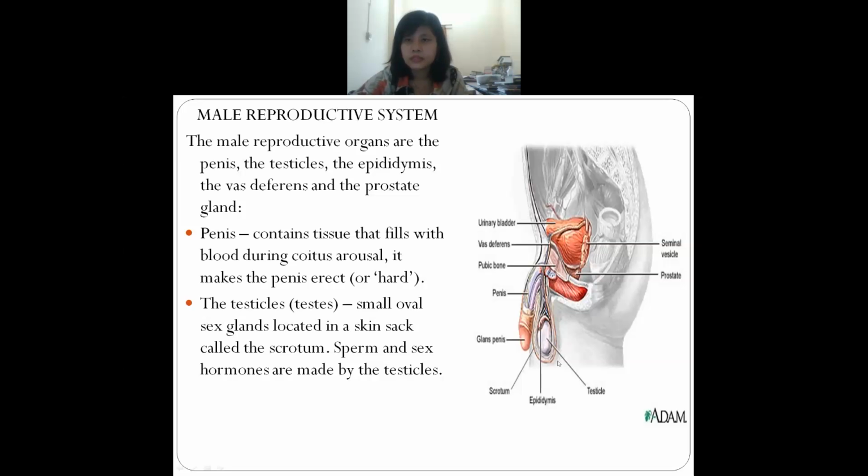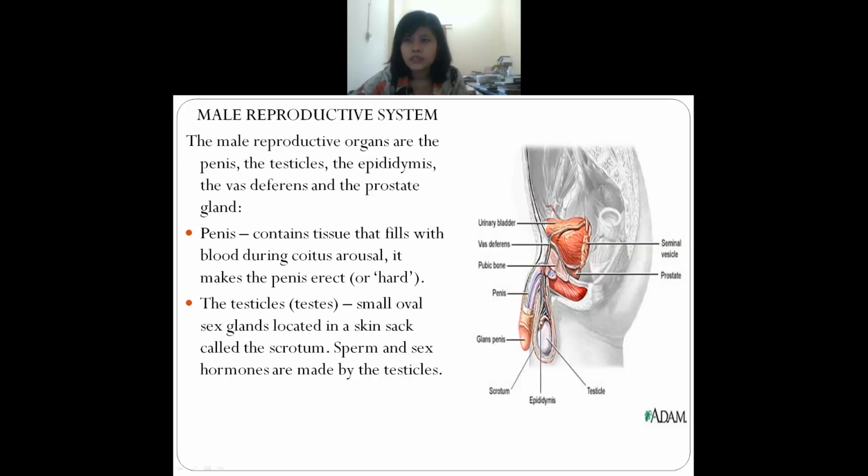So the first one is penis, this one. Next is testicle. Then next is epididymis, this one. Can you see the arrow? And next is vas deferens, this one. Next is prostate gland, this one. So we will be discussing all these organs.